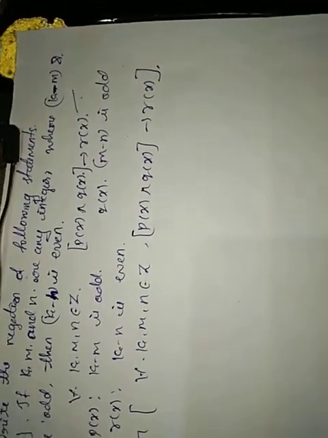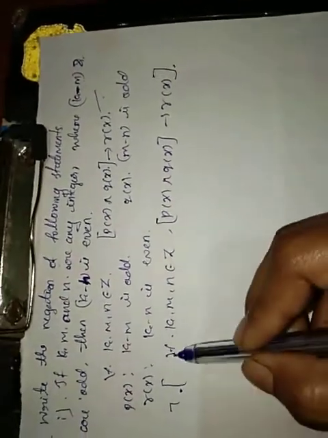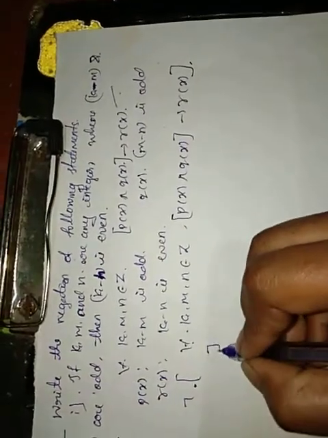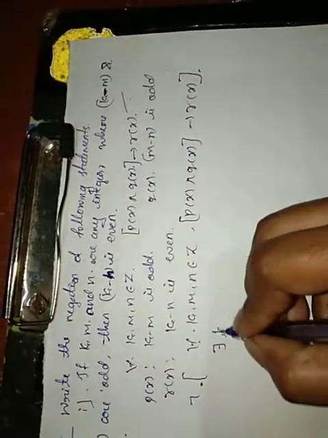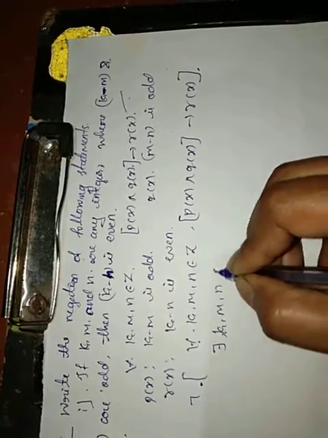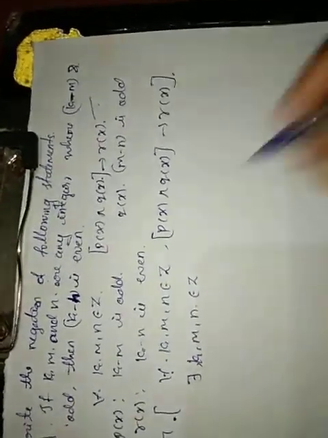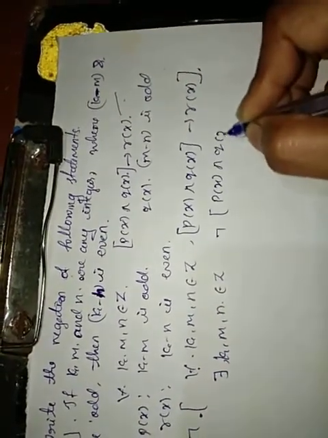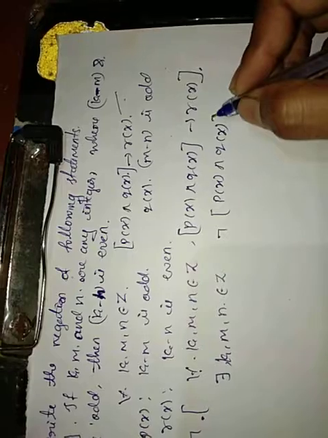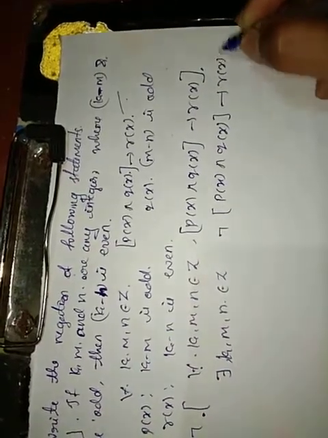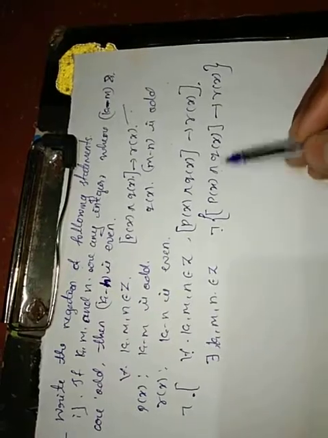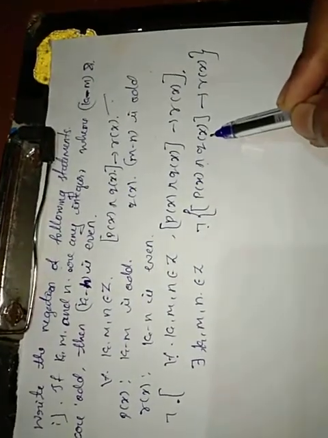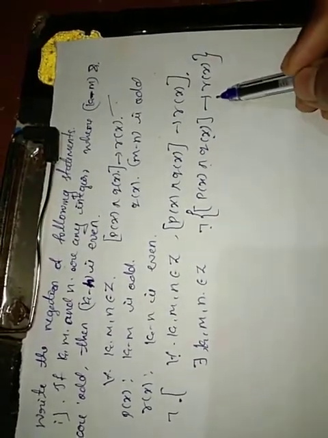Negation of for all implies there exist k, m, n belonging to Z, negation of p of x and q of x implies r of x.